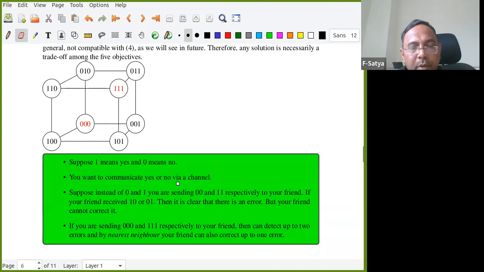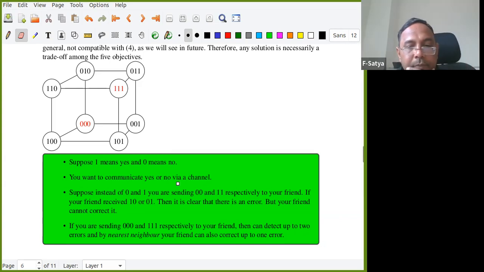So now 000, 111. Instead of 1 and 0, I'm now sending 000 and 111, right? See, if you send 1 and it becomes 0, now it's completely bad. Your friend thinks that you said no, right? So instead I changed it to 00 and 11. Now if only one error happened, I can detect there is an error, but it is not clear what the original was. But instead, now you send 000 and 111 for yes or no. Now it is an advantage, right? If only one error happens, then it is easy to detect and also to correct.